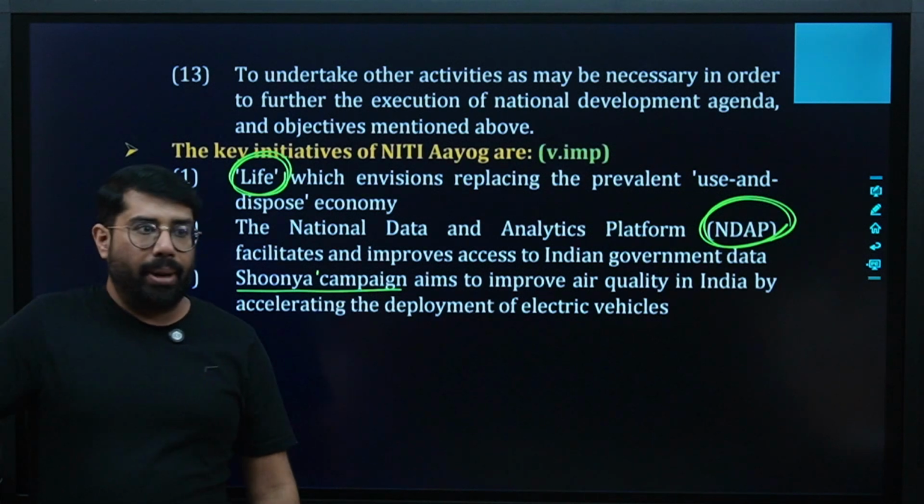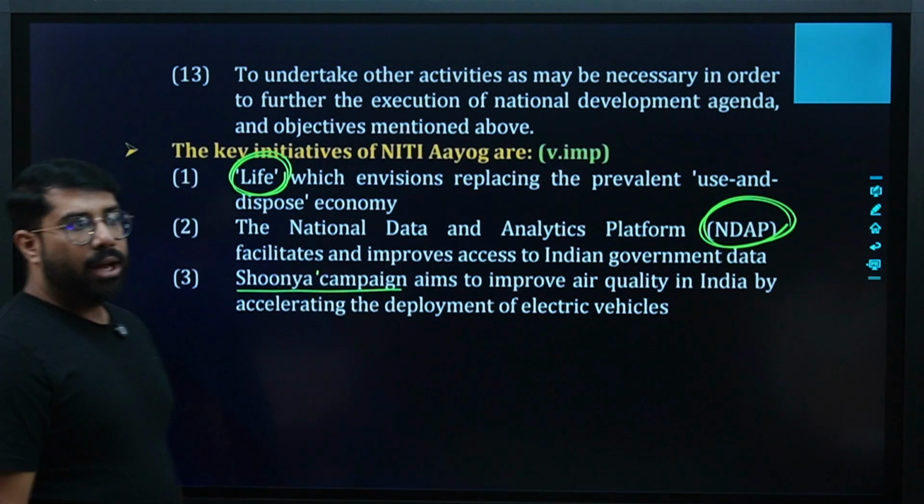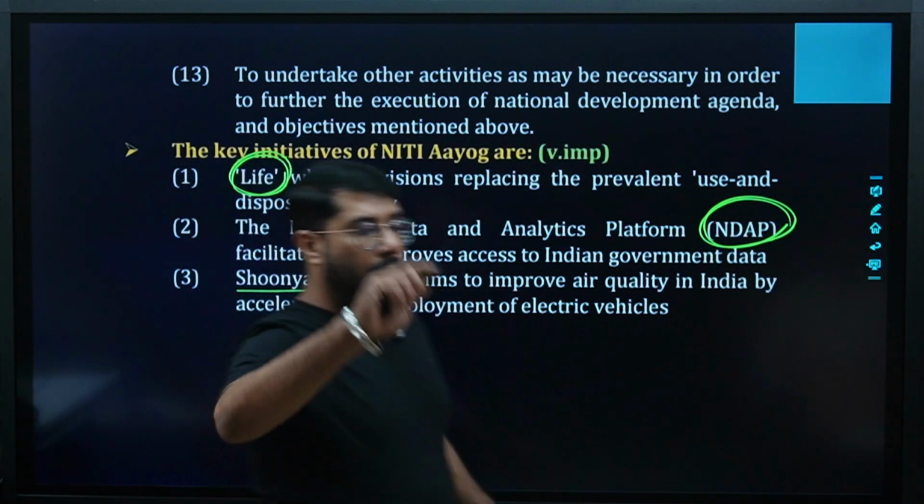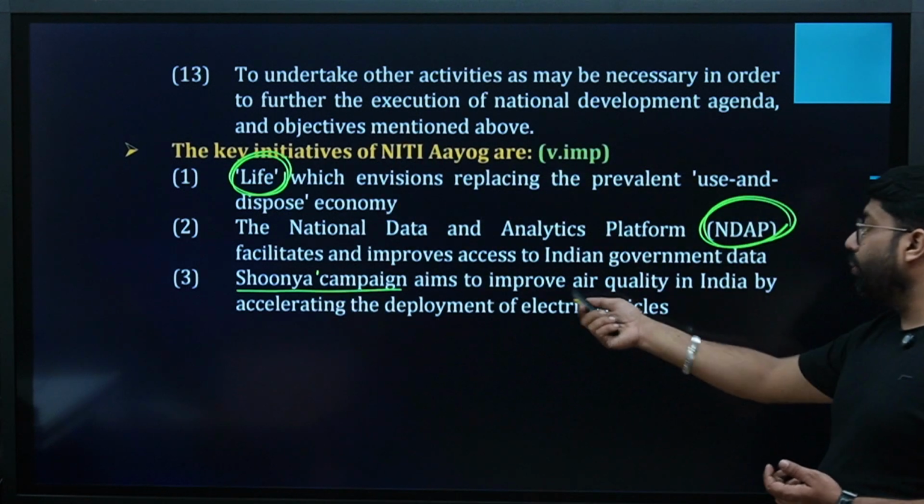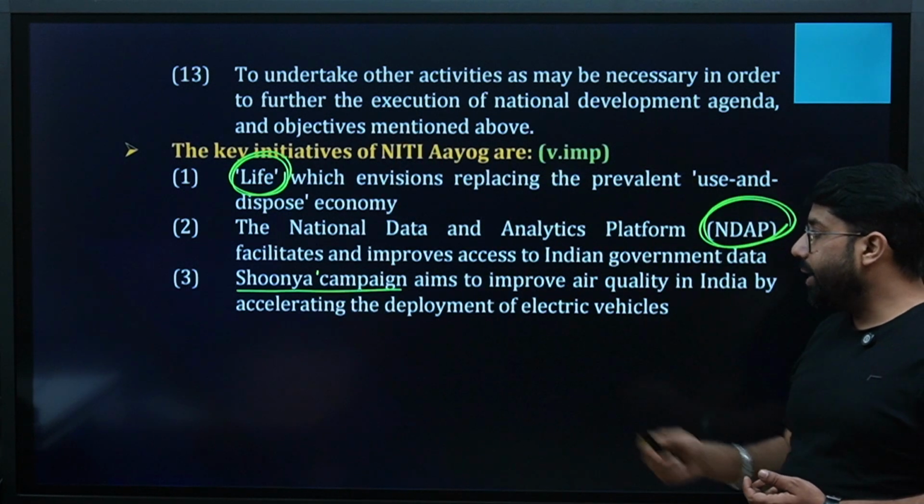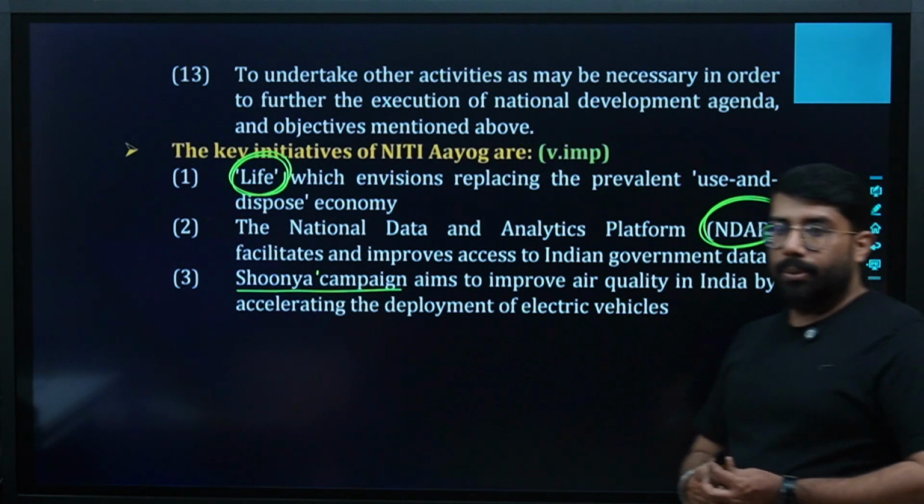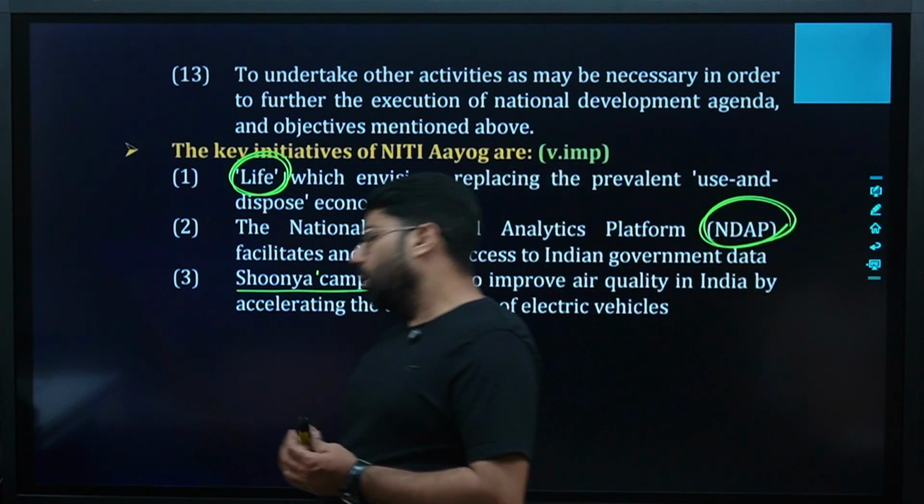Okay. The Ch-10 campaign basically means here we are focusing on reducing air pollution. Basically, the Ch-10 campaign aims at improving the air quality in India by accelerating the deployment of electric vehicles. Right? How are we controlling air pollution? Number of ways.